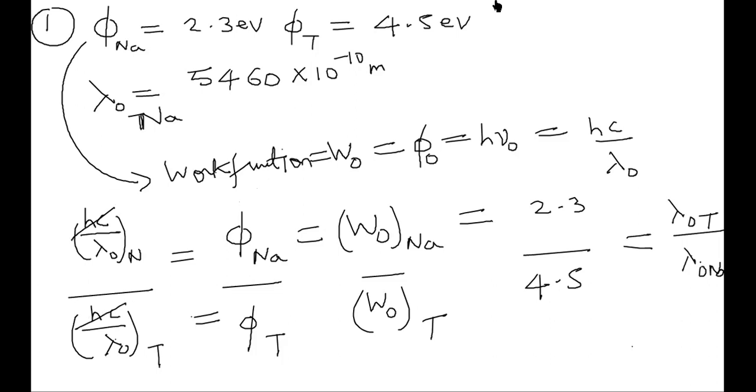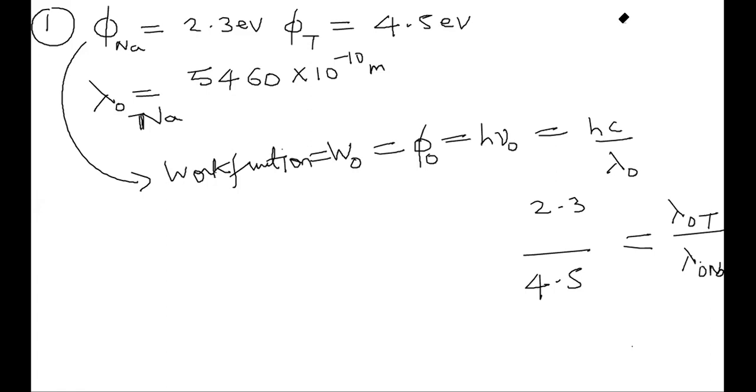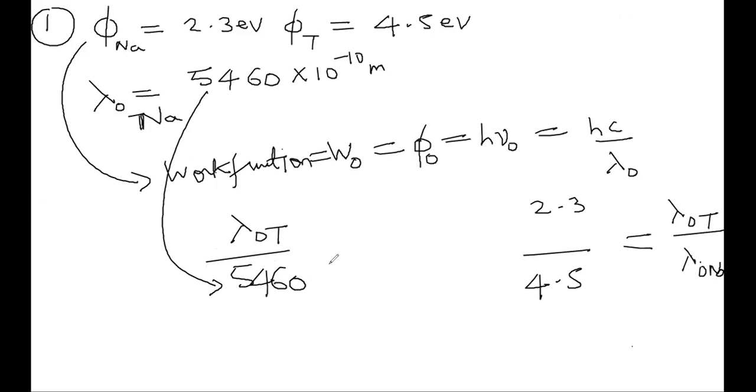5460 into 10 power minus 10 is to be substituted. We have to substitute those numbers given in the question and solve. Lambda naught of tungsten we don't know. So write it as lambda naught of tungsten by lambda naught of sodium. Just substitute this value here, 5460. Better write it as angstrom units only. Anyway, this answer will again be in angstrom units.